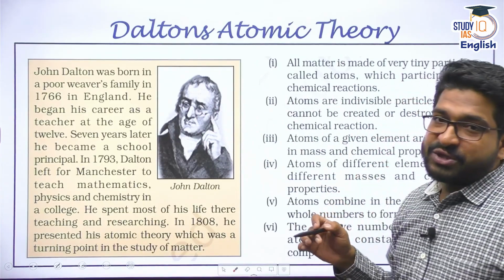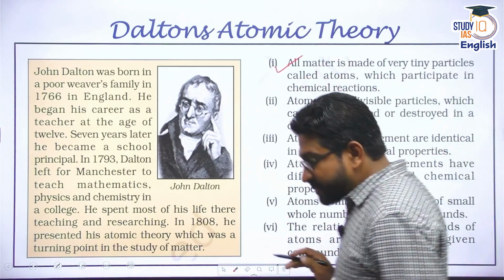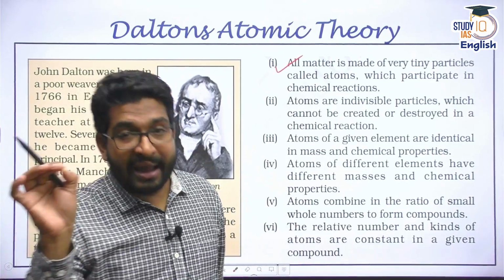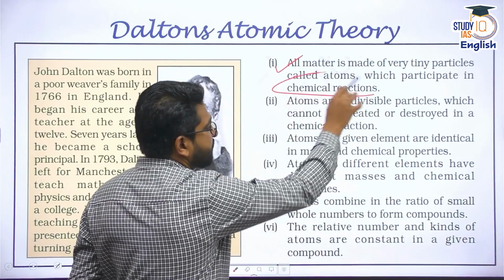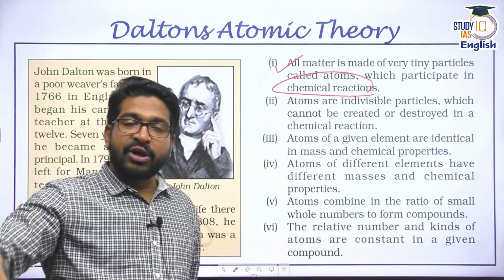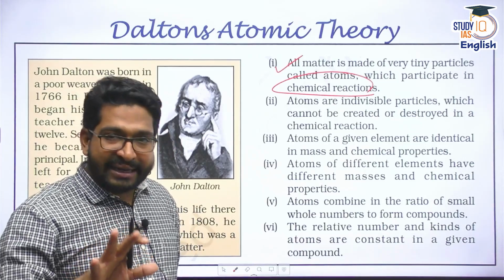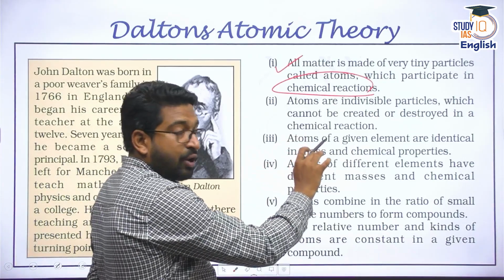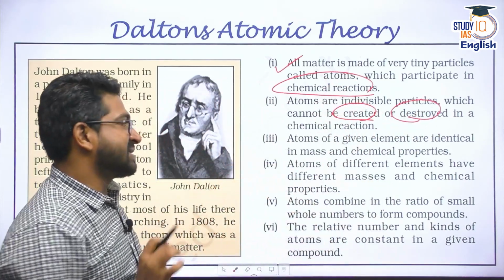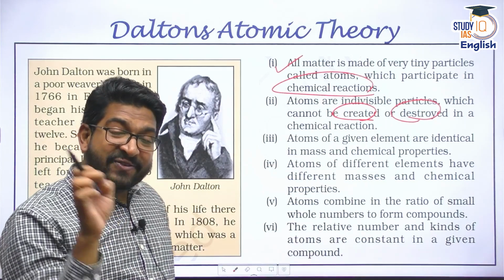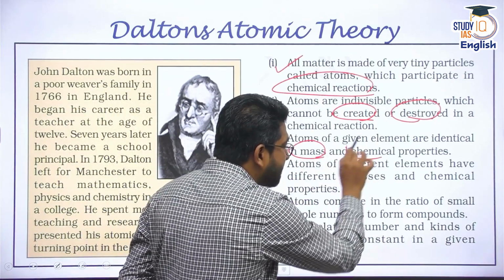What he did was he gave certain rules where he said all matter is composed of tiny particles called atoms. These atoms participate in the chemical reaction. Atoms are the last unit. We cannot divide any atom into further subatoms. That means atoms are indivisible. They cannot be created or destroyed. They are already in existence. So atoms are something which give any element its identity, its mass and its chemical properties.